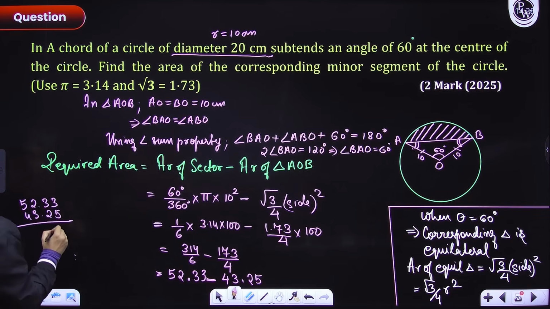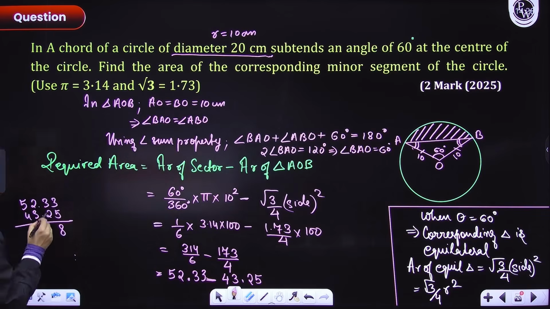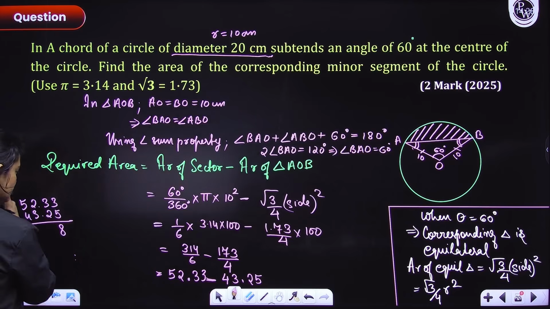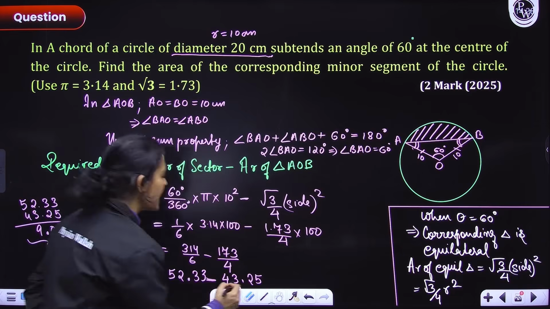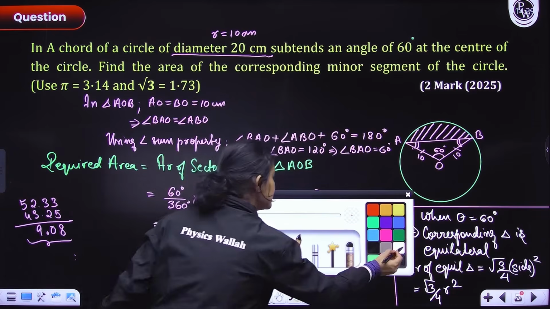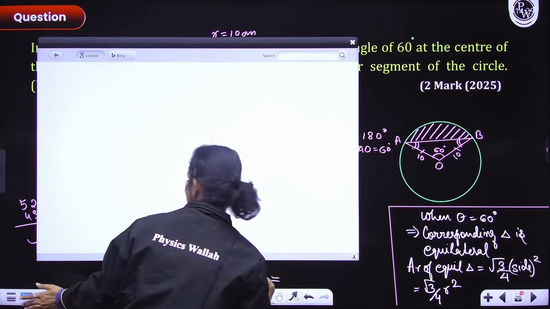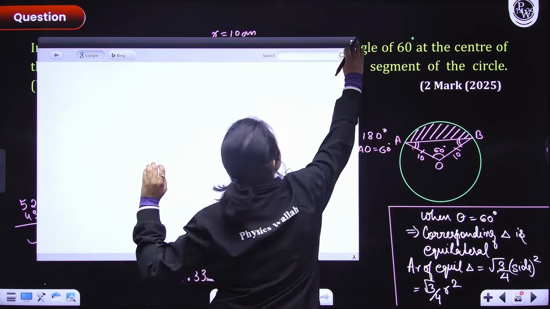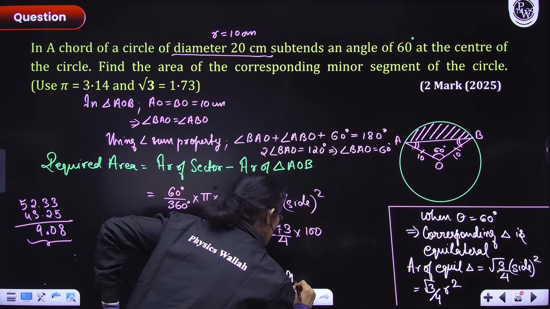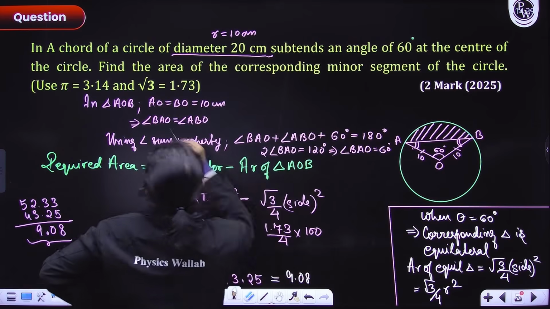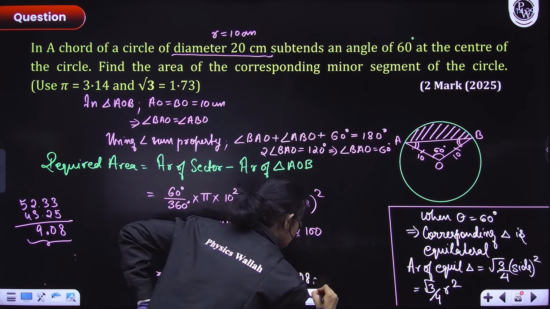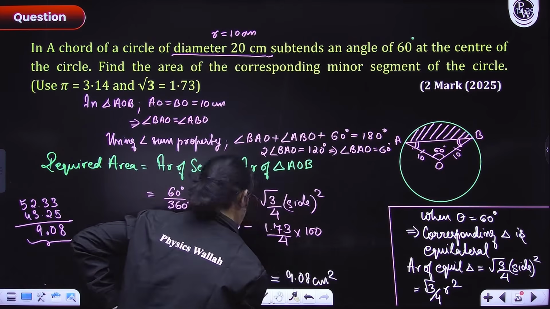Here we'll have 8 and here we'll have 0. Here we'll have 9 and that's it, 9.08. So what's the answer, everyone? The answer is 9.08. What is the unit? Centimeter square. This is the answer.